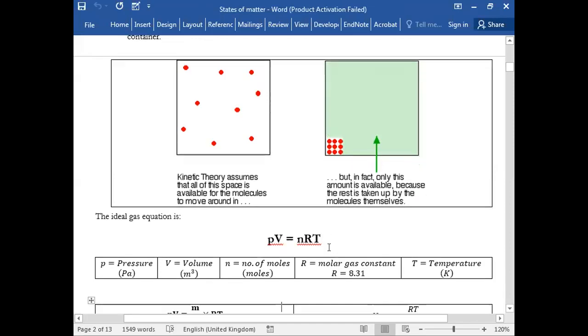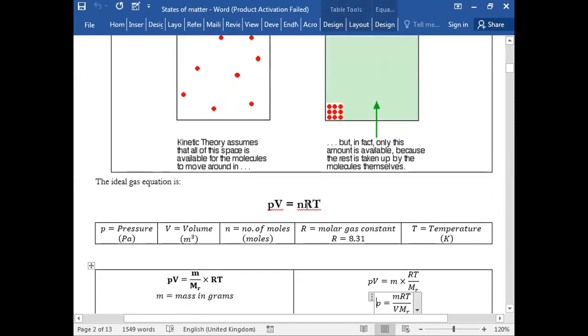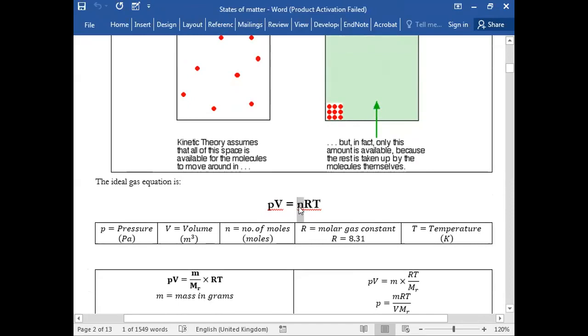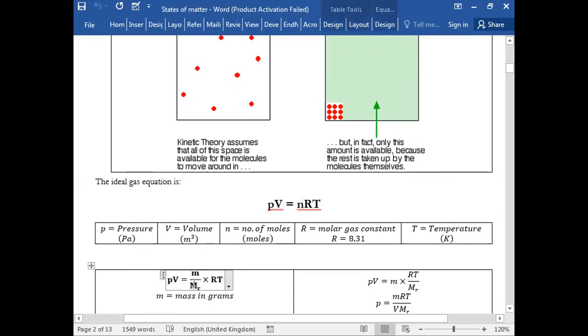इसमें कुछ values हमें देता है and then expects us to find this one. This equation can further be manipulated or used for different values as well. For example, in place of number of moles, if I write mass upon Mr, can I do that? Yes. Number of moles is mass in grams upon Mr. So this is another form of the same equation that we can have.